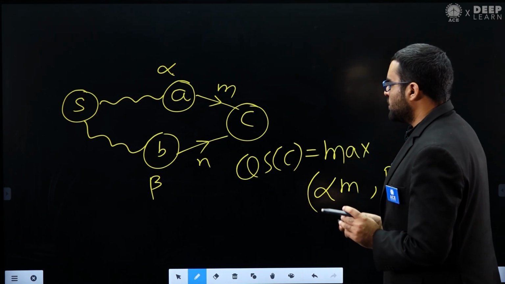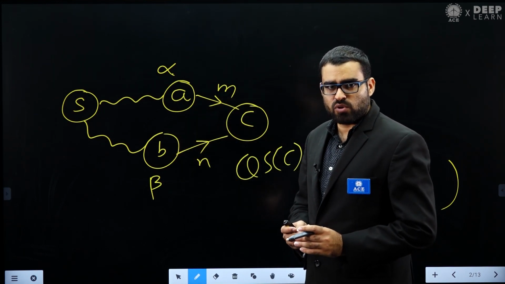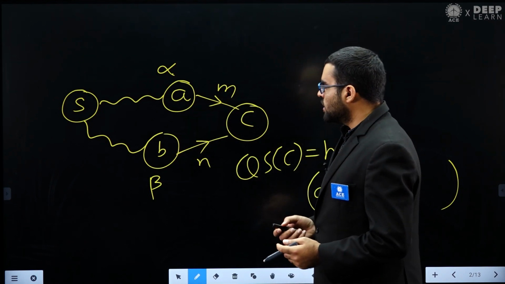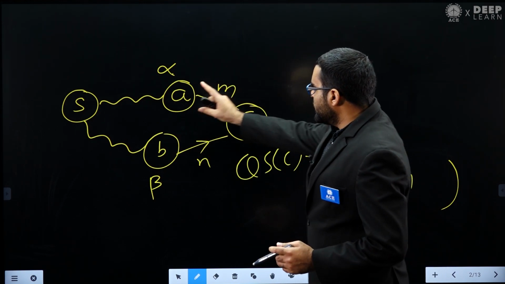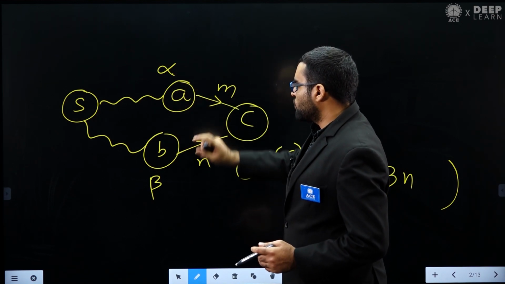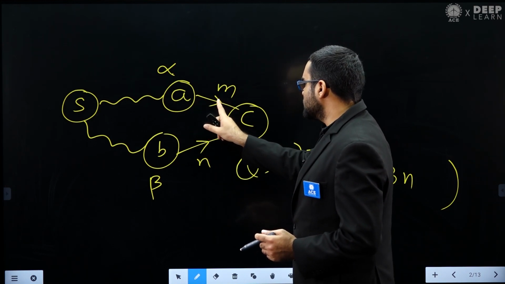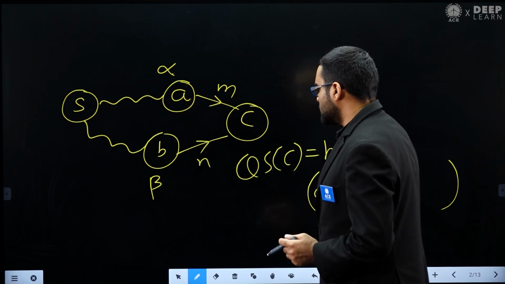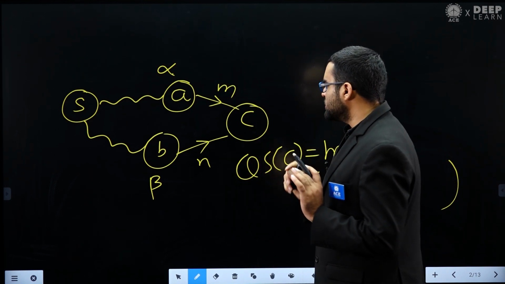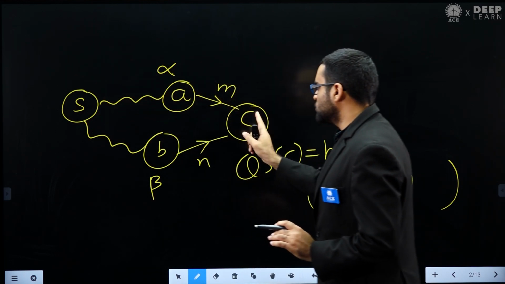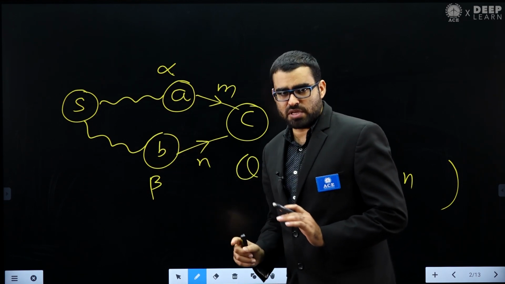What I am saying is that if you have a very huge graph, let's assume there are 20-30 vertices, and you already know the quality score of A and the quality score of B, and these are the edges, this is the edge from A to C, this is the edge from B to C. Let's assume that in C there is no other incoming edge. It means that if you want to go from S to C, then either you have to go through A or you have to go through B.